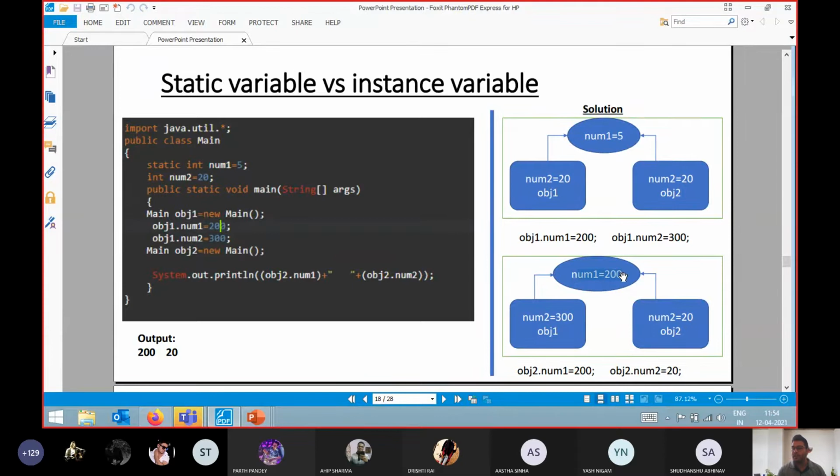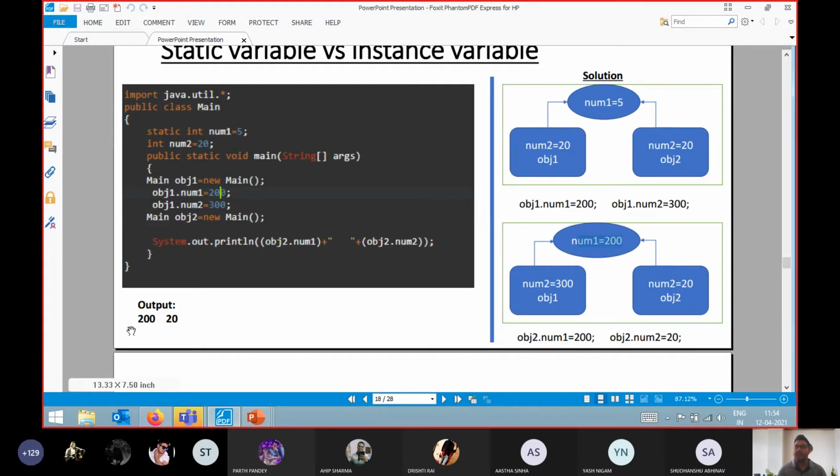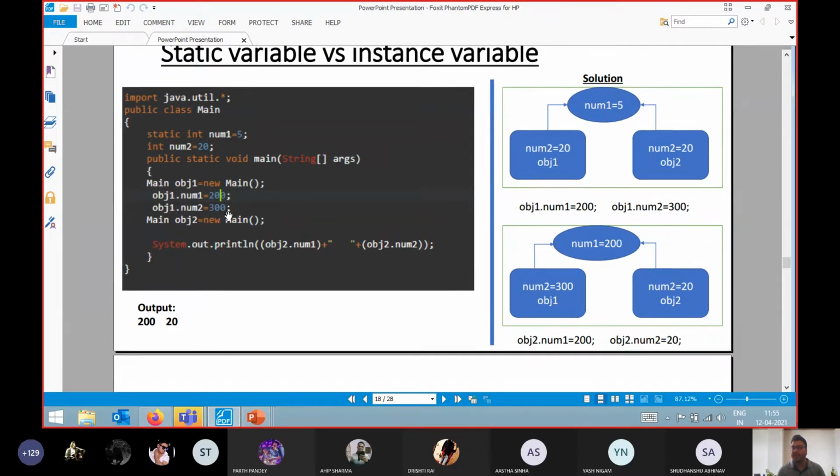You know that for a static variable we have a single copy, so I will get the output 200. And if I print obj2.num2, I will get the value we initialized earlier, because this copy has only the initial value, and we updated the value on that particular object only. So the output you will get if you execute this code is 200 and 20.